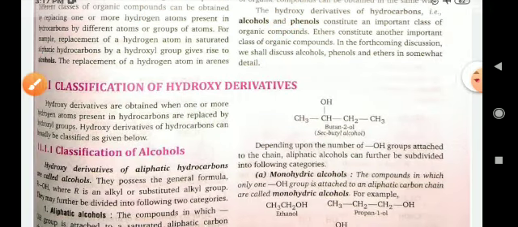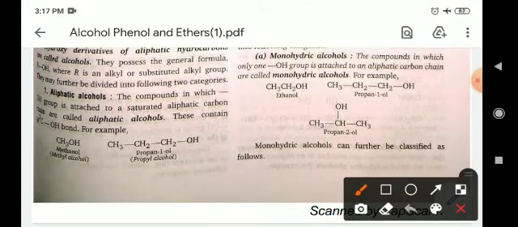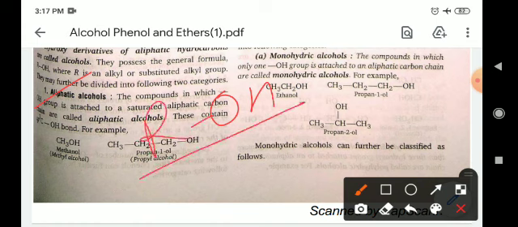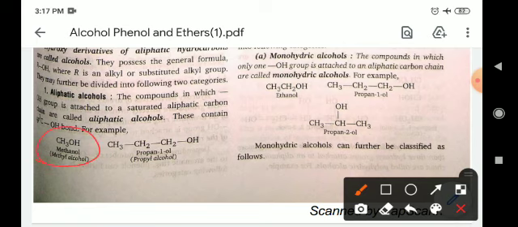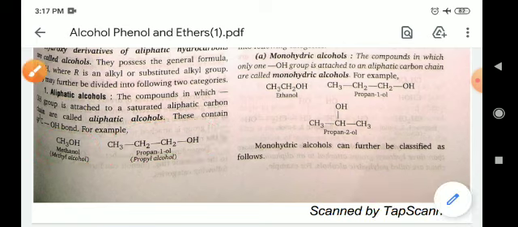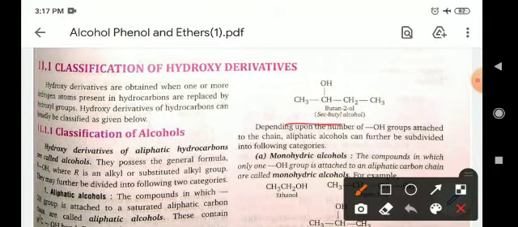Now, classification of alcohols. The first one is aliphatic alcohols, meaning the OH group is present with an alkyl group, for example a simple hydrocarbon chain. For example, CH3OH is methyl alcohol, CH3CH2CH2OH is known as propyl alcohol, a 3 carbon compound, and next is butanol-2 or secondary butyl alcohol.